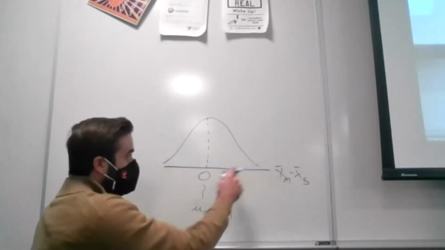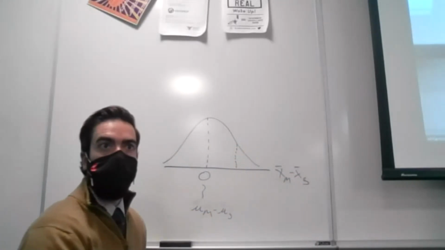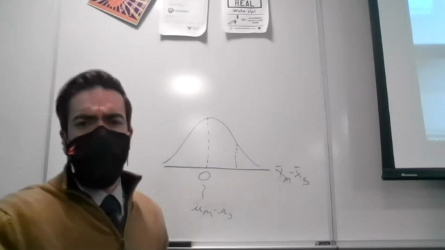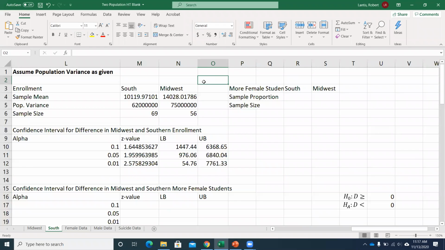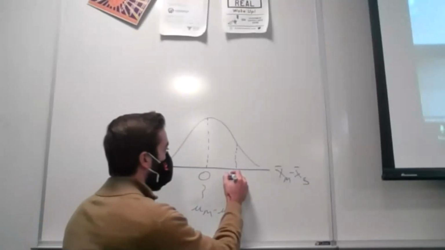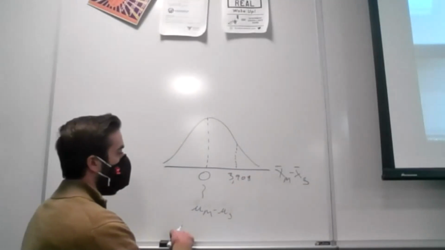I converted whatever difference I found between my two sample means. I don't actually know what it was. We can check here real quick what that difference was. 3,900 about. So we found a sample difference of about 3,908.